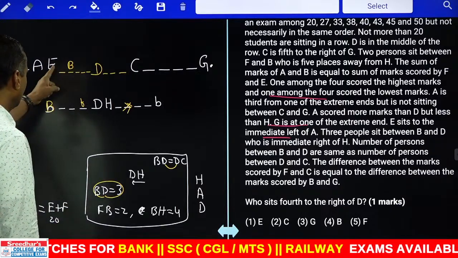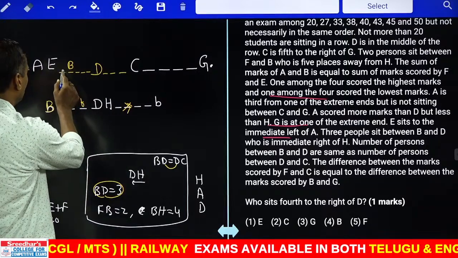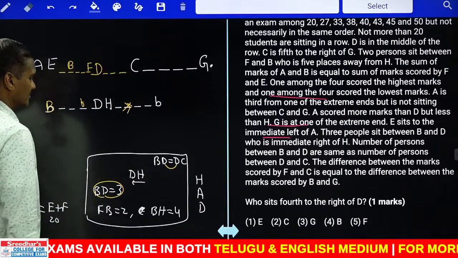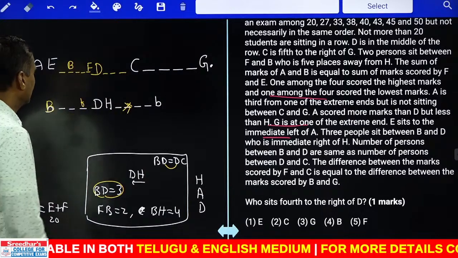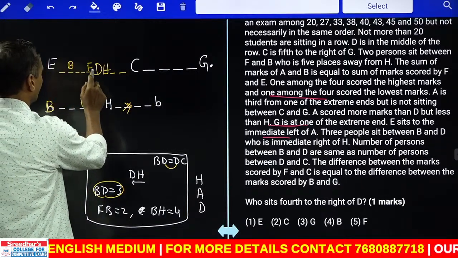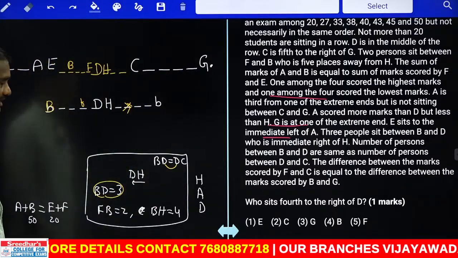Then between A and E there is a blank. F and B, there are 2 people, they said. F and B 2 people, here it is not possible. 1, 2, F and D must be together. Does that fit? FD must be 2. Who is immediately to the right of D? H. 1, 2, 3, 4, 5, 6, 7, 8 members were done. Then the arrangement is fixed.